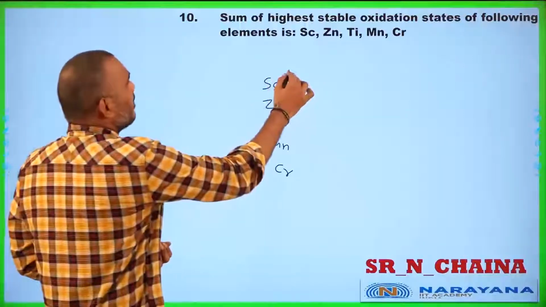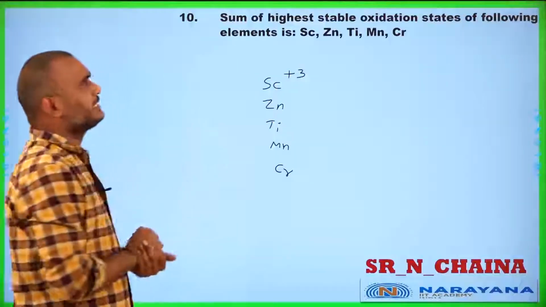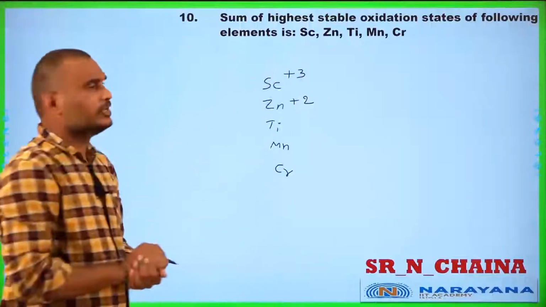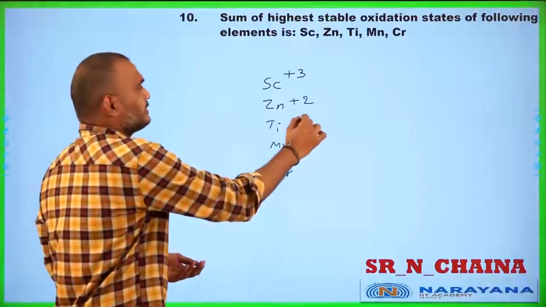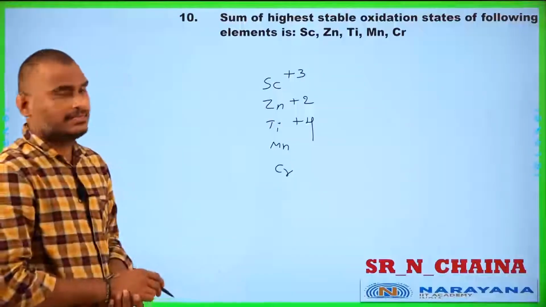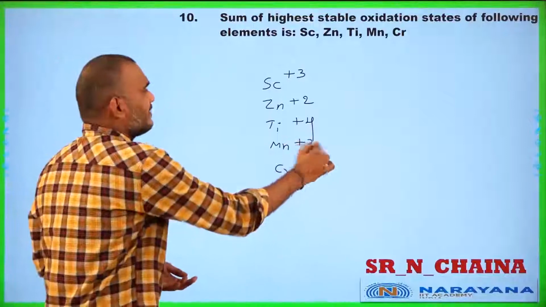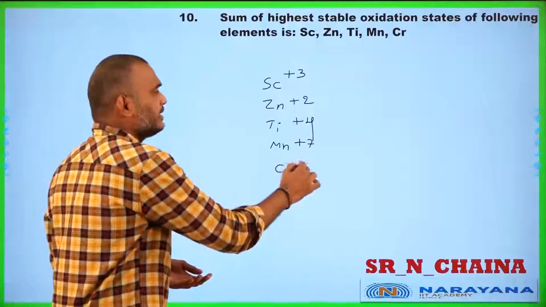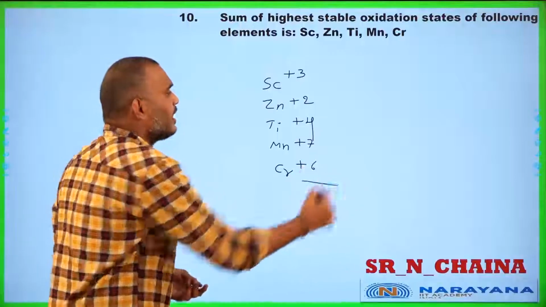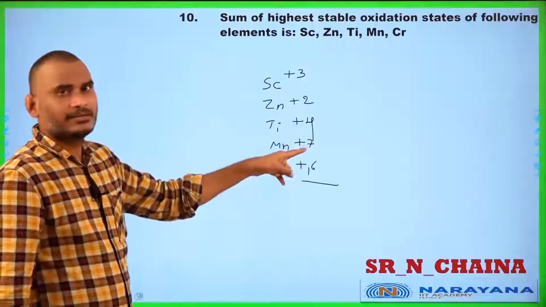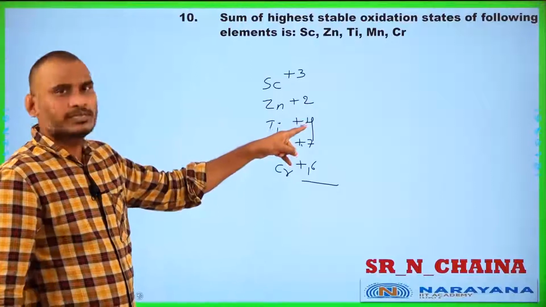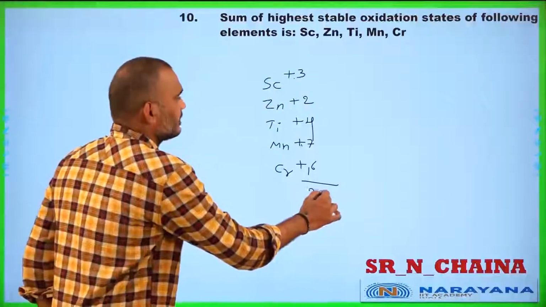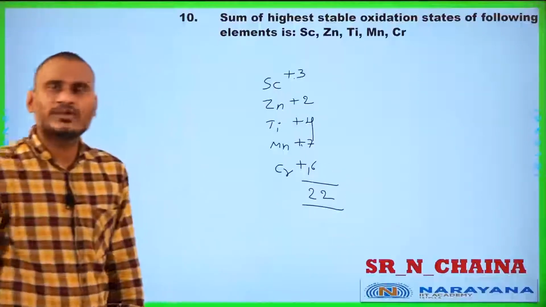Scandium, the maximum stable oxidation state is plus 3. Zinc, the stable oxidation state is plus 2. Titanium, the stable oxidation state is plus 4. Manganese, the stable oxidation state is plus 7. And chromium, the maximum oxidation state is plus 6. Now you do the sum of all of them. 6 plus 7, 13. 13 plus 4, 17. 17 plus 3, 20, plus 2, 22. Like this, you can easily go for that.